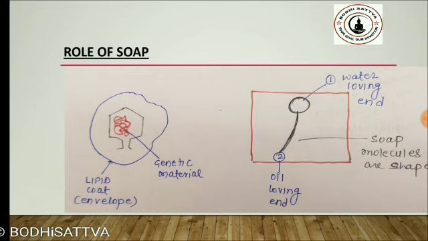So now we can see how soap and sanitizer can kill this kind of virus. We have seen the structure of the virus, but now we must know the characteristics or structure of soap.